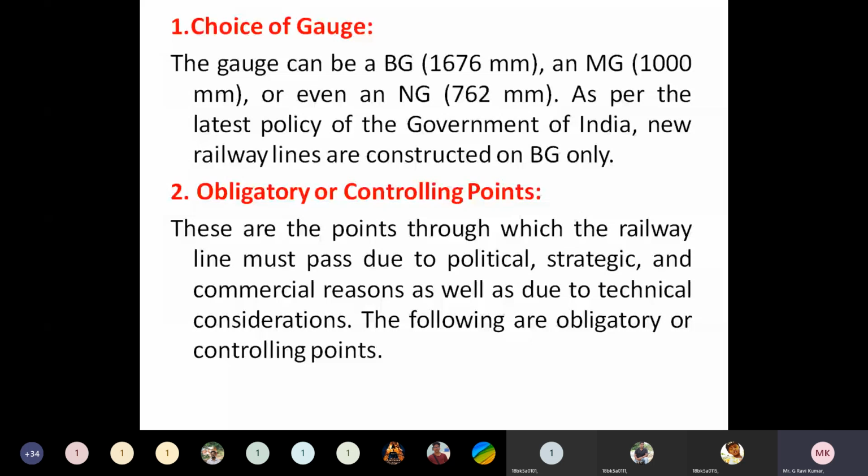It means they may affect the shortest distance. It means to provide the shortest distance between two points, whereas various points may disturb. Like, so many things are there. Somewhere we need to provide tunnels, and sometimes we need to provide bridges. Understand? And sometimes we can provide horizontal alignment, and sometimes vertical alignment.